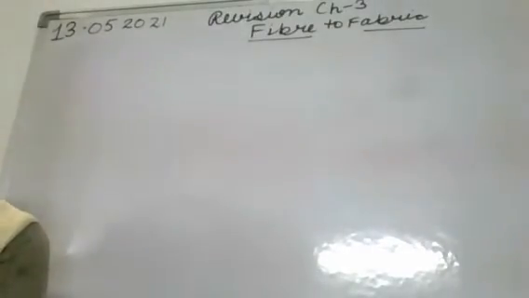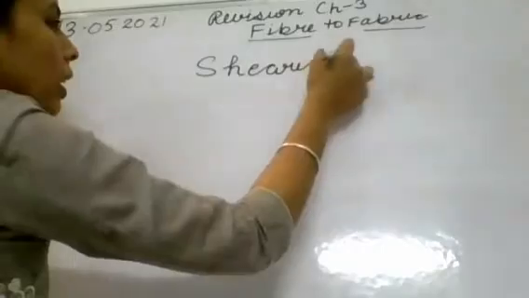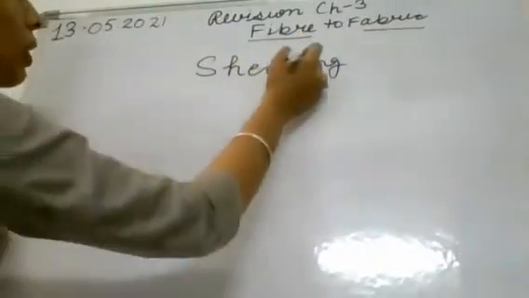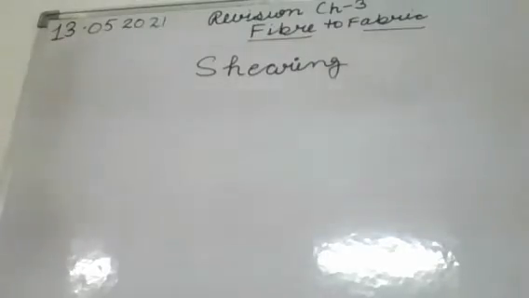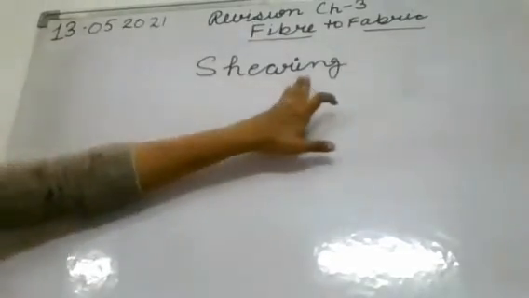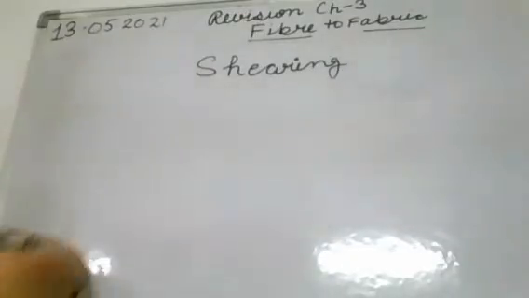It is called shearing. This is done with the help of machines similar to the machine used by a barber. So what is shearing? It is the superficial removal of hair of an animal.